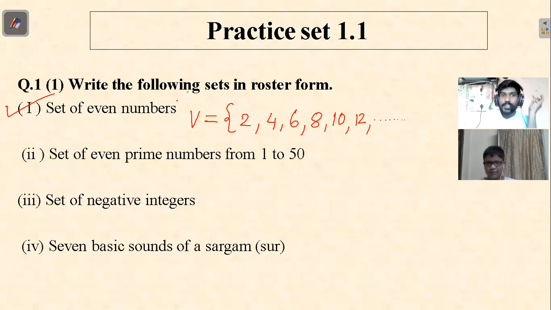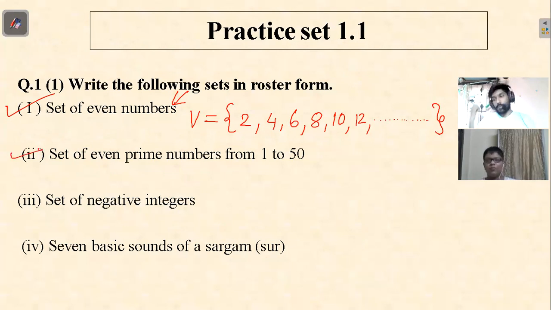Now in the question, they have not told us where to stop. So this set will be non-stop. So you put dot, dot, dot, and you close the bracket. So this is a set of even numbers. Okay. Next, set of even prime numbers.